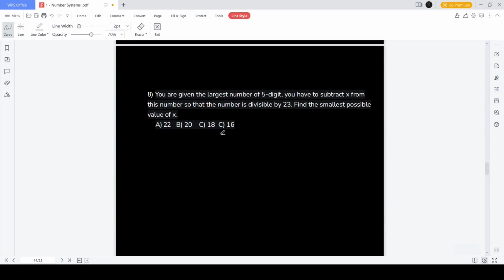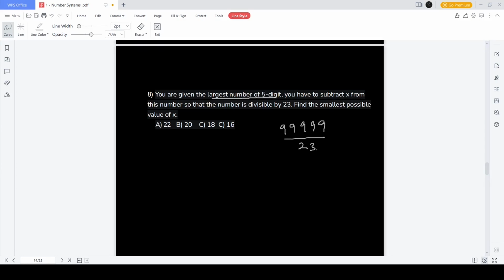Next question. You are given the largest 5 digit number and you have to subtract x from that number so that the number is divisible by 23. Find the smallest possible value of x. To do this, we check what the largest 5 digit number is. That is nothing but 99999. Divide by 23 and see how many times it goes.